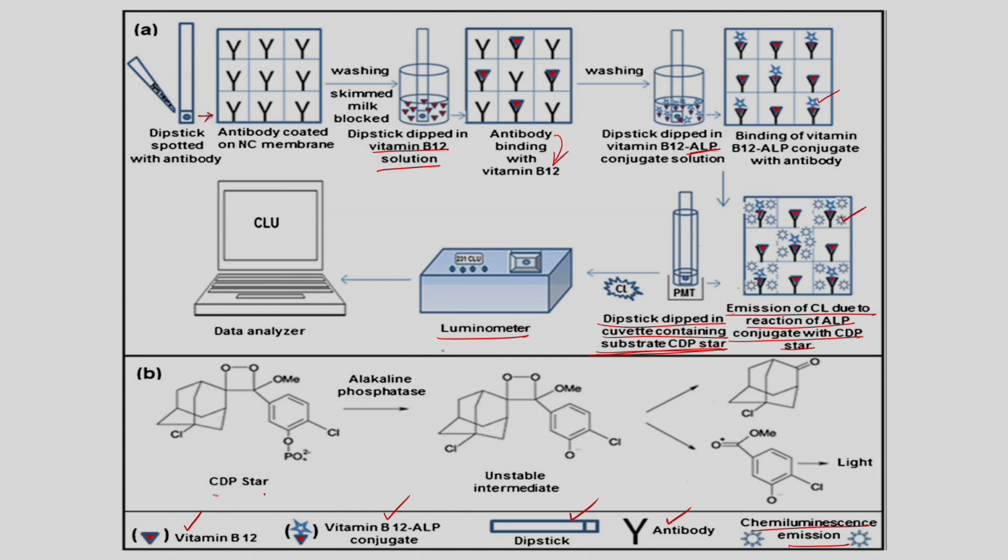So, this is the CDP star. Upon ALP, it forms an unstable intermediate. This unstable intermediate further gives one particular component, and another component which emits the light. So, this is the way the vitamin B12 concentration is measured using chemiluminescence emission.